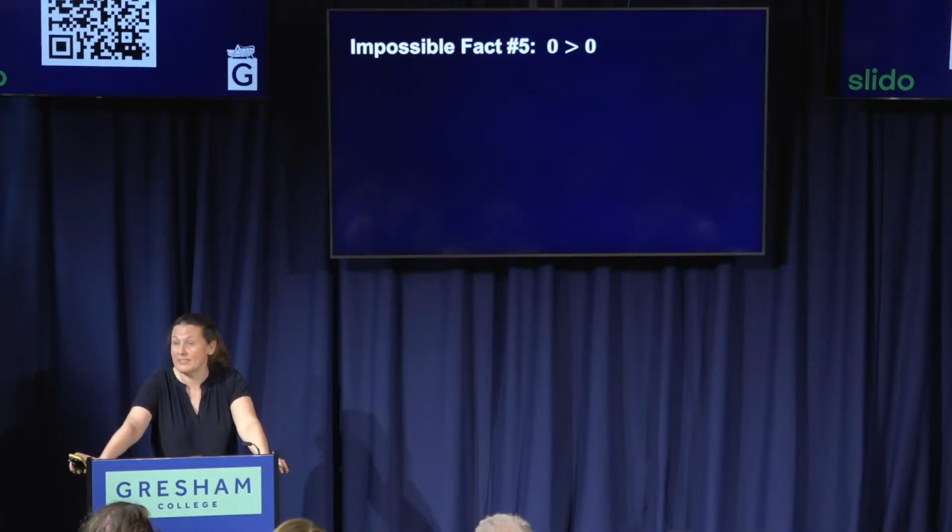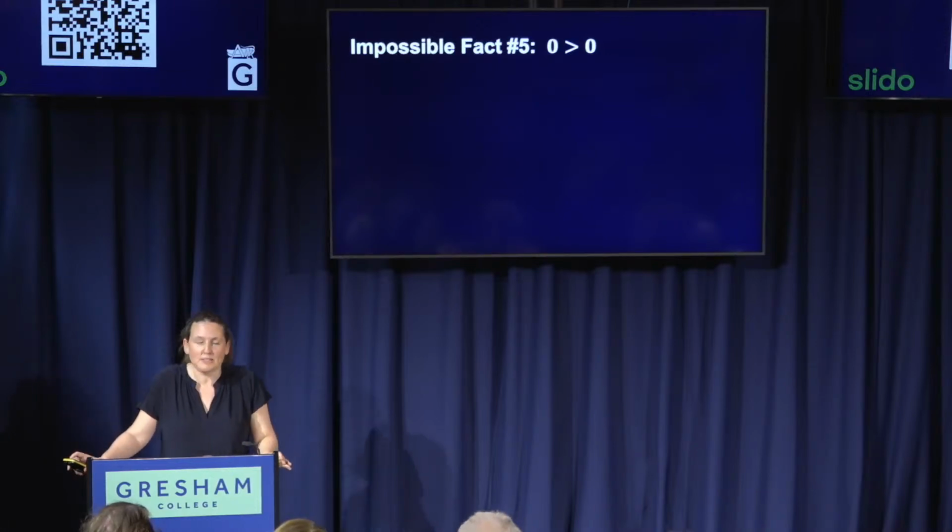But let's carry on, because I want to show you 6 impossible facts, because I admire the Red Queen so much, we try and practice these things every day. Okay, so impossible fact number 5. It turns out that 0 is a positive number. Didn't know that before. Now we do. 0 is greater than 0. Okay, so let's prove that.